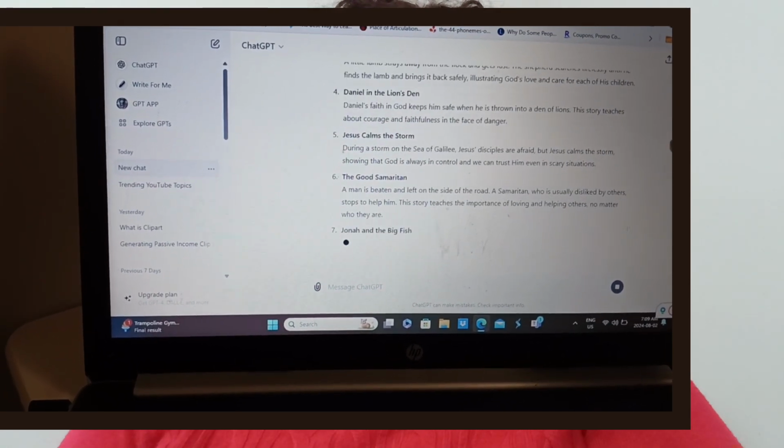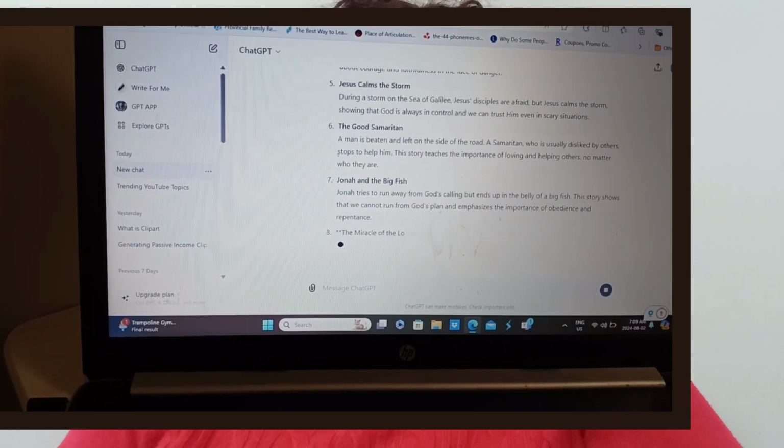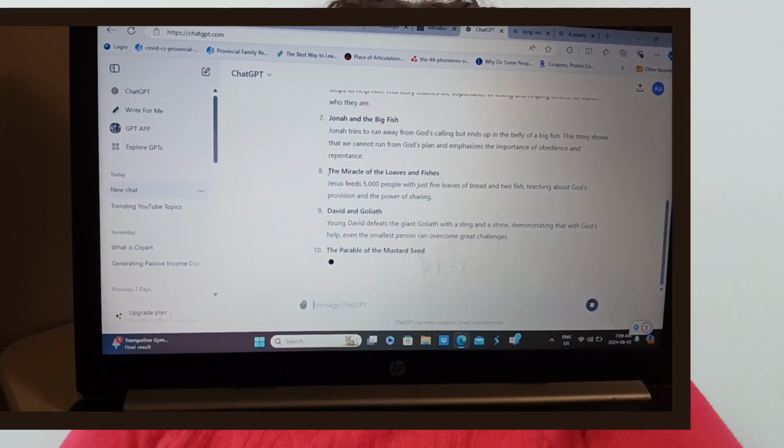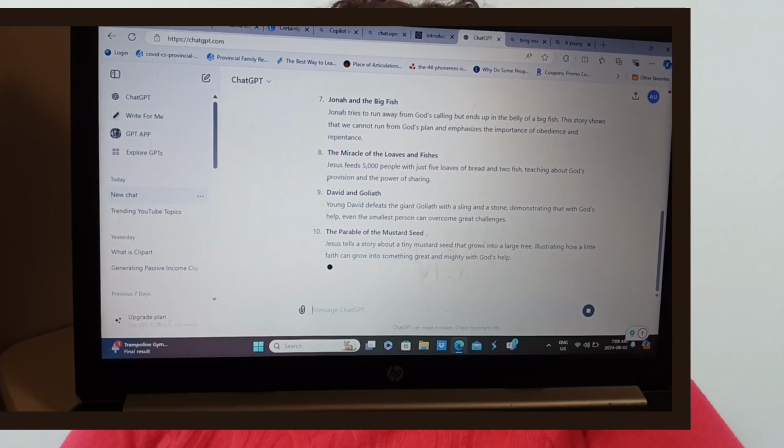Still on ChatGPT, we'll tell it to generate an outline for this book.